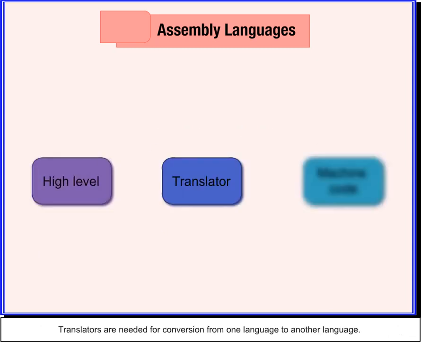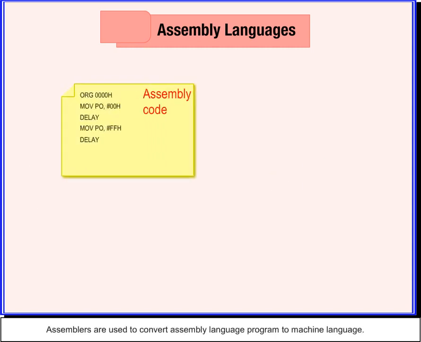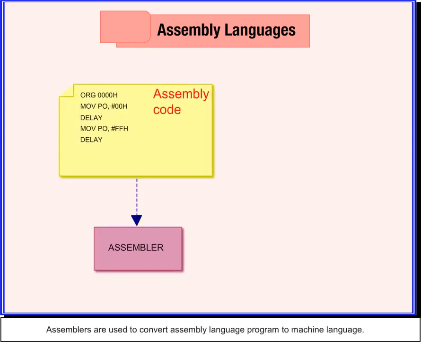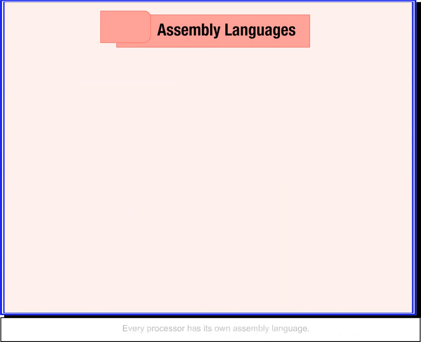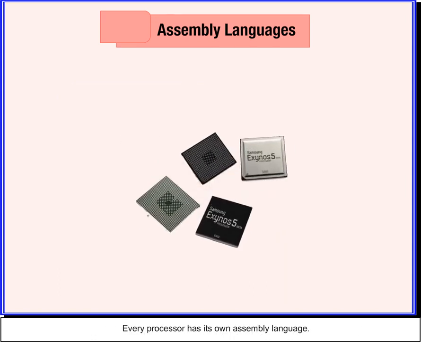Translators are needed for conversion from one language to another language. Assemblers are used to convert assembly language program to machine language. Every processor has its own assembly language.